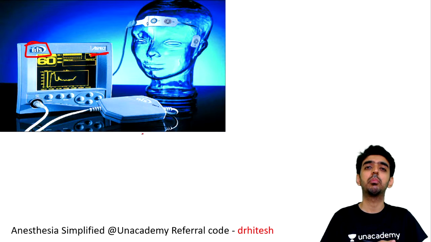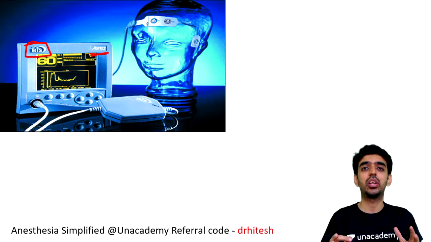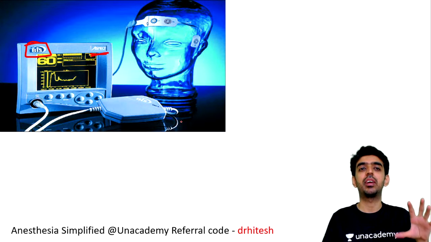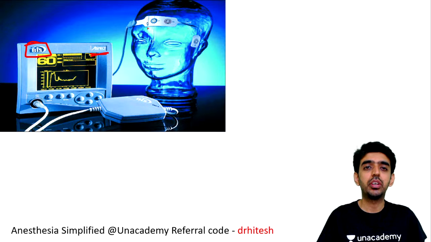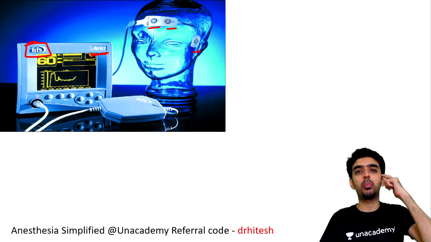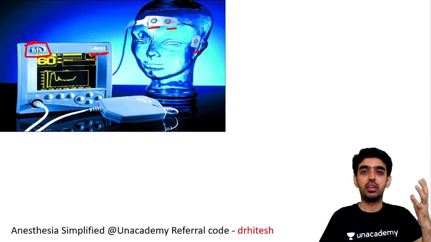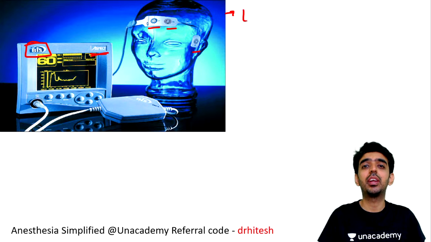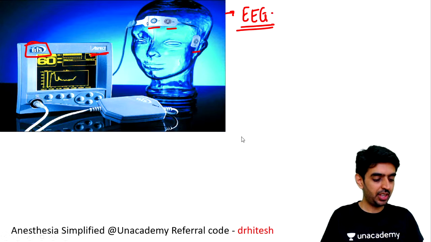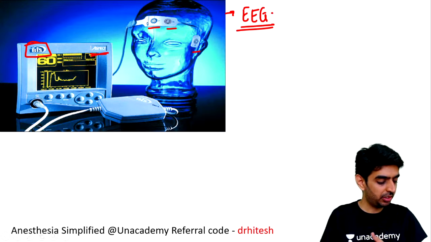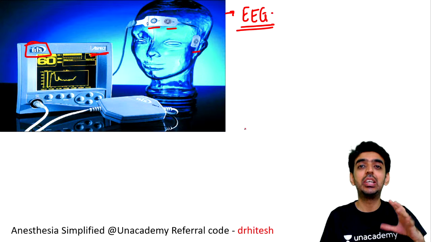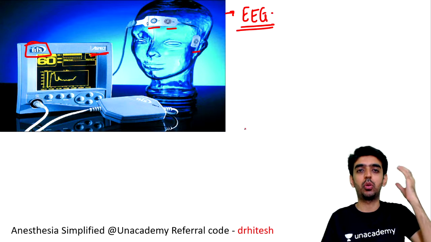So this was designed in the year 1992 by this company with a proprietary algorithm, that is Aspect Medicals. What you can see here are these lids on the fronto-temporoparietal part of the brain. So what is it monitoring? It is monitoring the EEG waves. Yes guys, are you able to get it? Just give me a quick nod. So these are monitoring the EEG waves from the fronto-temporal and parietal cortex of the brain.